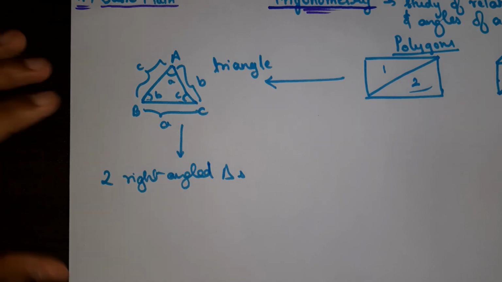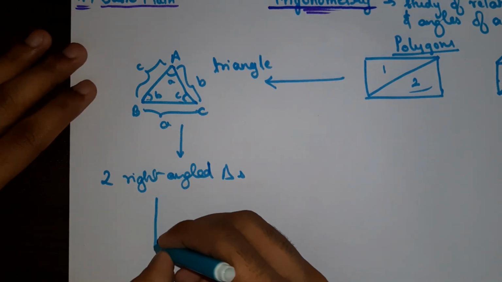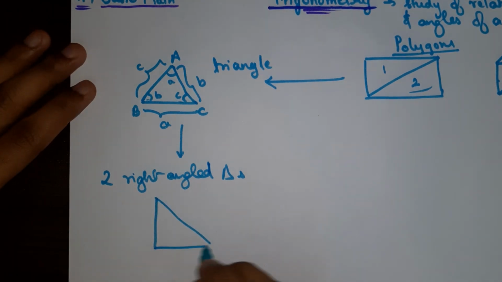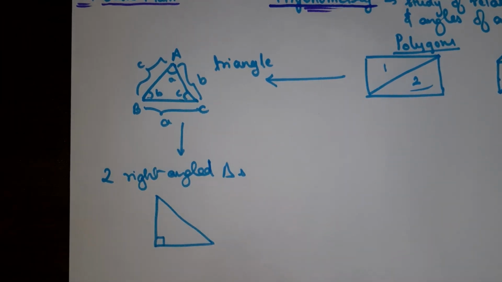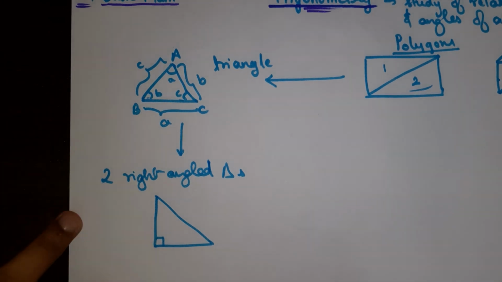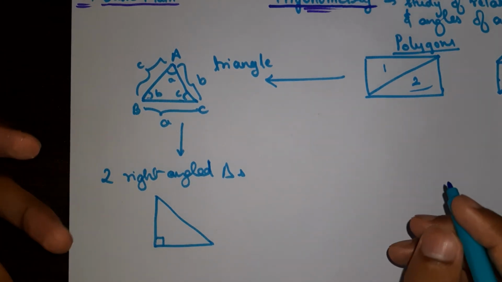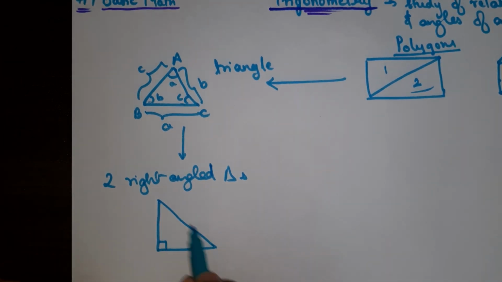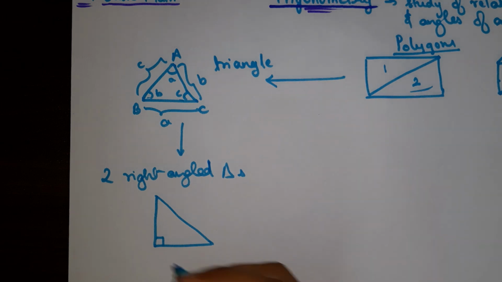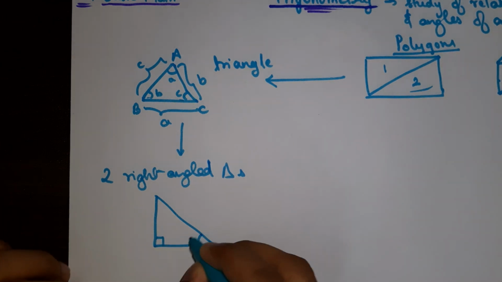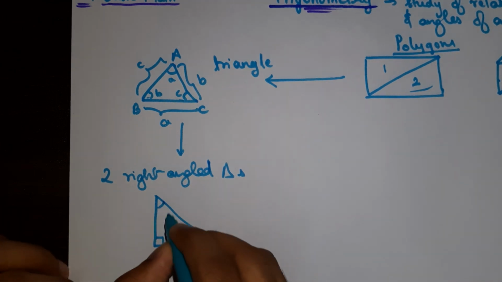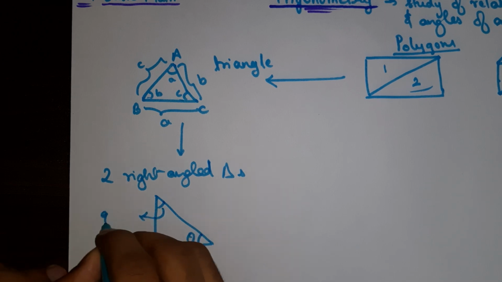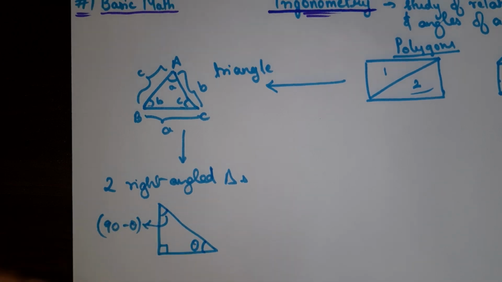Now what are right angle triangles? Obviously you know. Right angle triangles are those triangles which have a 90-degree angle as the largest angle. The sum of all angles of a triangle is 180, and if one angle is 90 degrees, the other two will together be 90 degrees. So if one angle is theta, the other angle becomes 90 minus theta, right? I hope you understood.